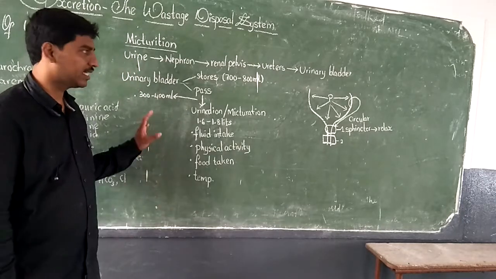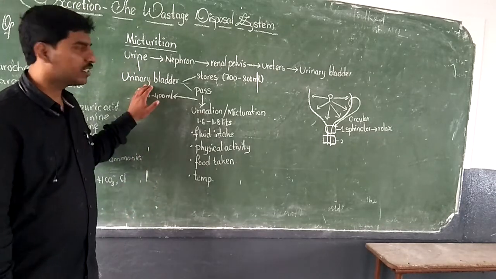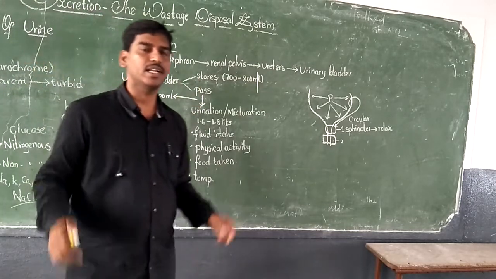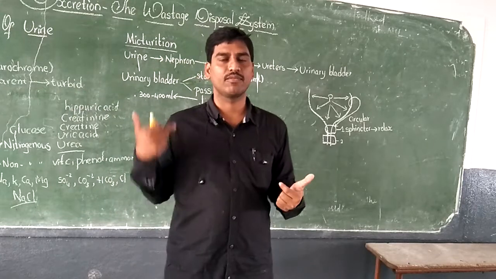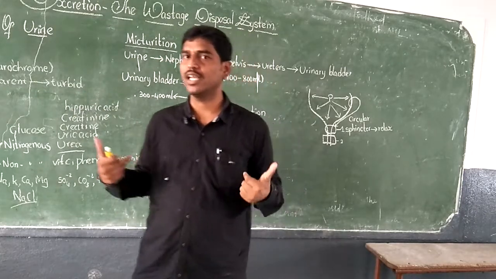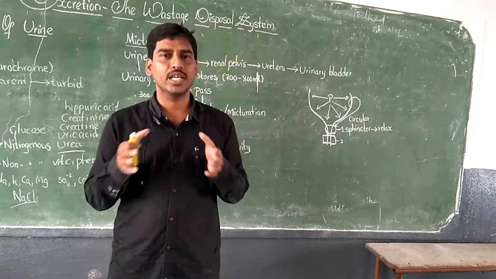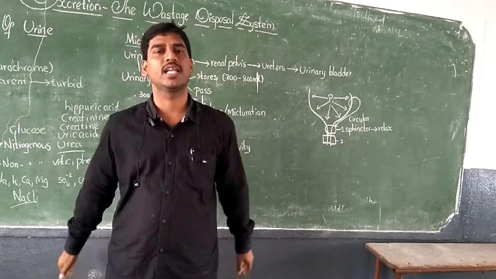Now let us try to understand here. The main function of the urinary bladder is to store urine temporarily. From both kidneys, right and left, the ureters reach the urinary bladder, which is medially placed in our body.